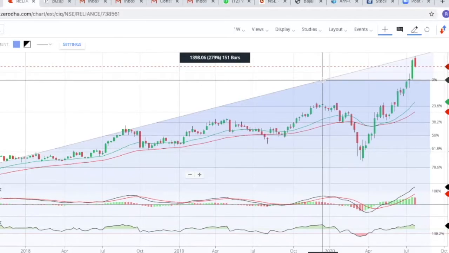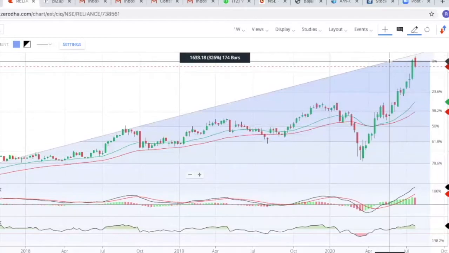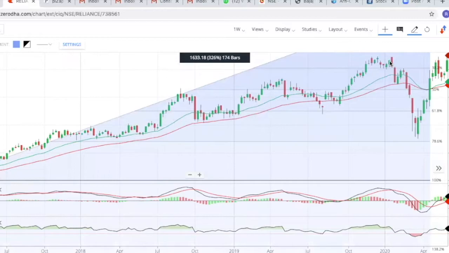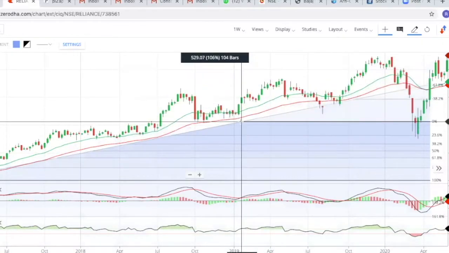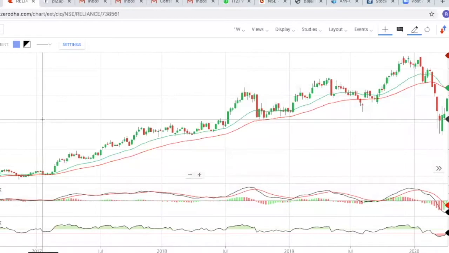Now people who have bought it at 500 level, you can see that today valuation of Reliance is 2,100 rupees. Which is almost 4 times growth of the money. So 1 lakh invested will become 4 lakhs easily. And how to take a decision? This is how exactly you can take a decision. Let me take you through the other stocks.